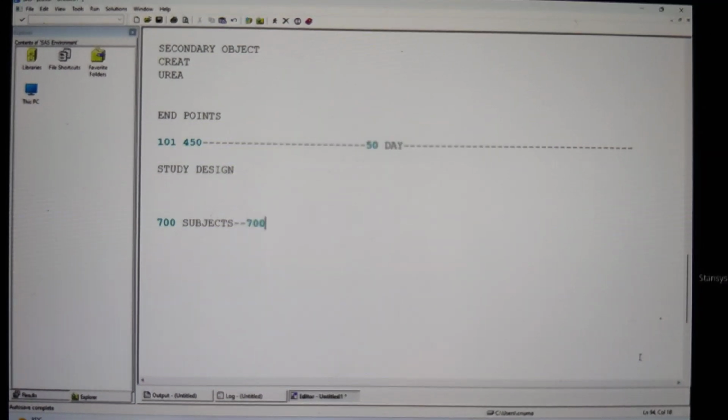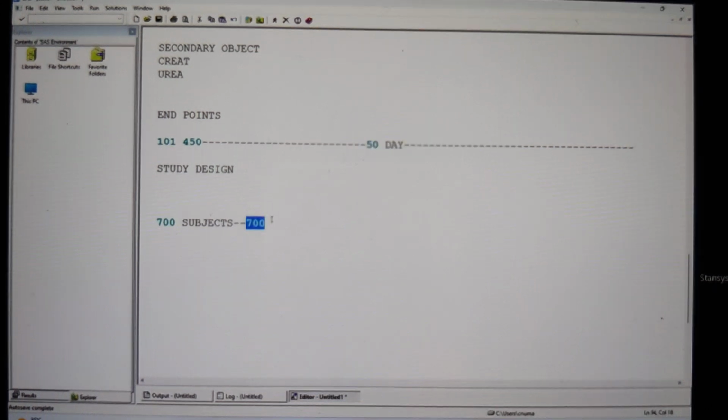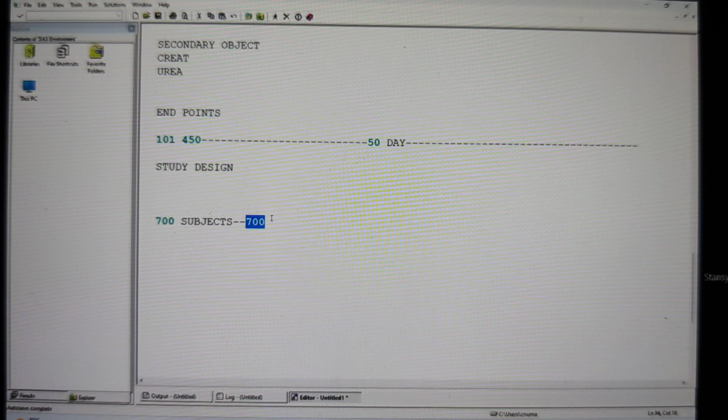No. I told you at the start, my study is a phase 2 study. In a phase 2 study, what kind of subjects do I need to take? Patients. I need only diabetic patients. So when 700 members enroll themselves, are you sure that these 700 members are diabetic patients? You don't know. Then what are we going to do? We are going to screen these subjects. We are going to check the eligibility of the 700.